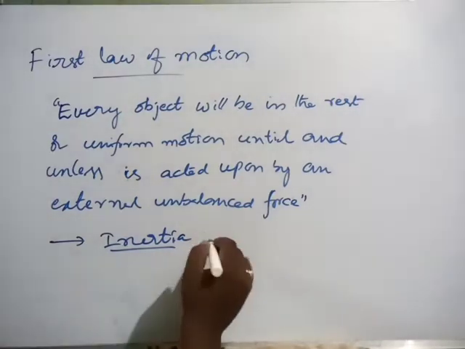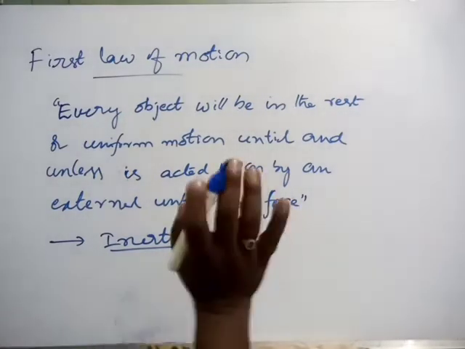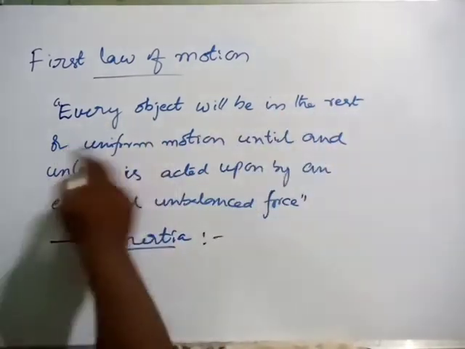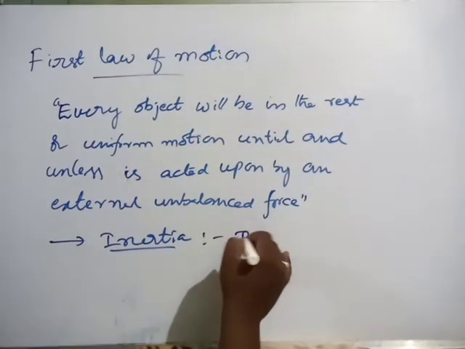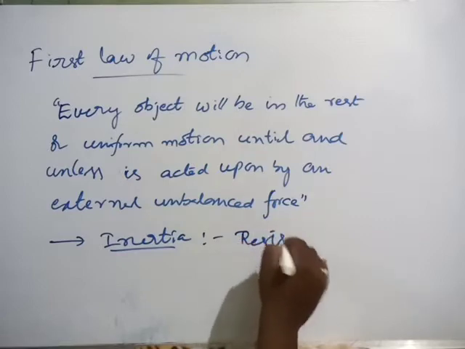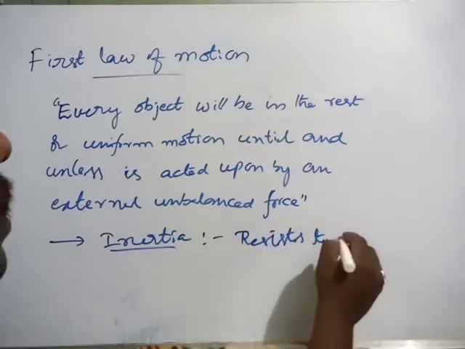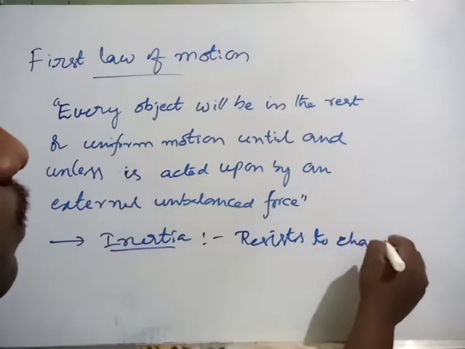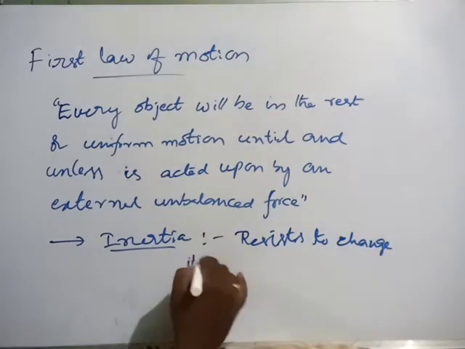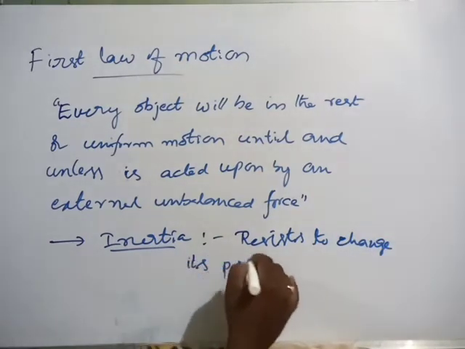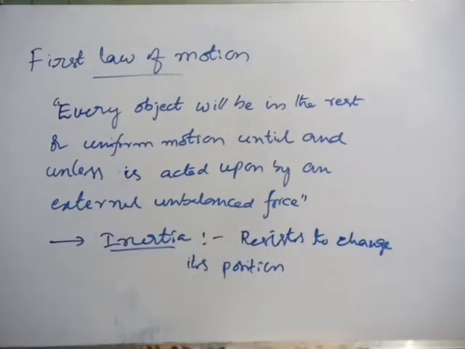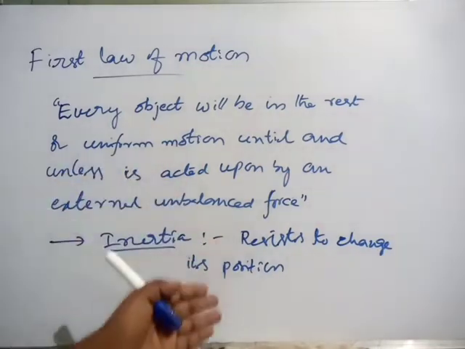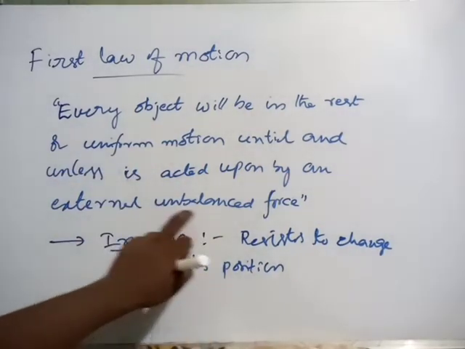Every object remains in the state of rest or uniform motion. No object is ready to change its position unless some unbalanced force is applied.